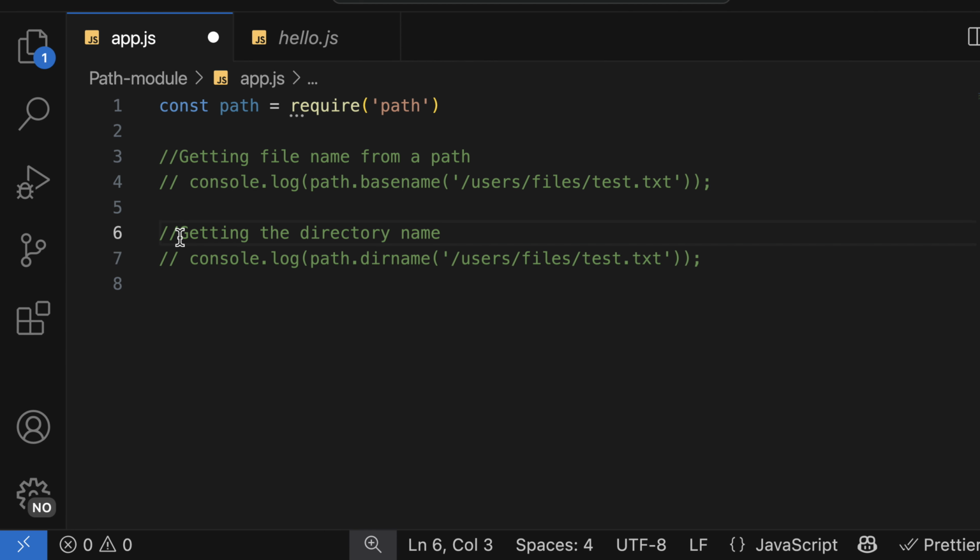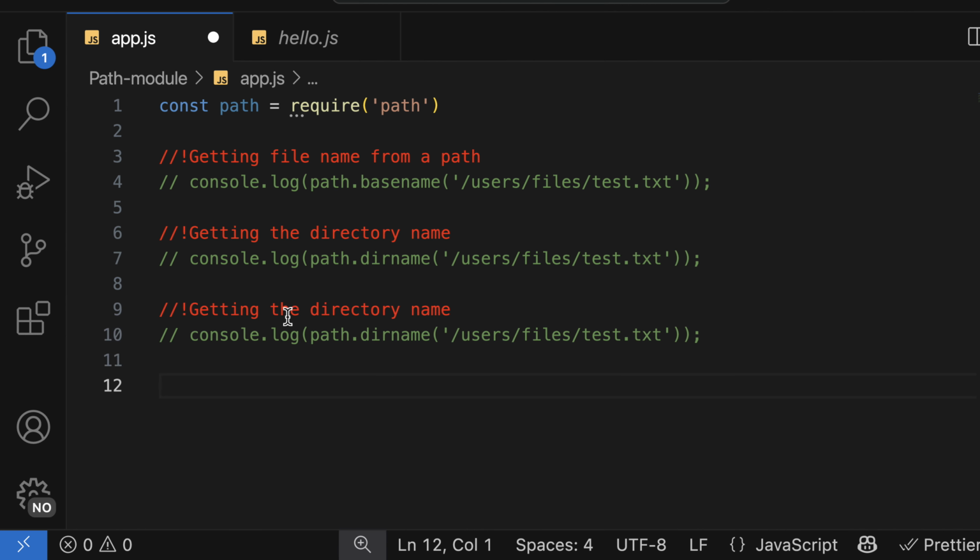Let me change this comment color to use this. It's because of the Better Comments extension I installed. Apart from the directory name, we can also get the file extension. So I'm going to copy this and then get the file extension. And let me uncomment. So for this one, what will be the file extension? It's going to be .txt.